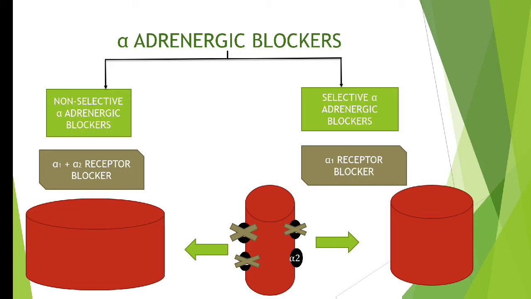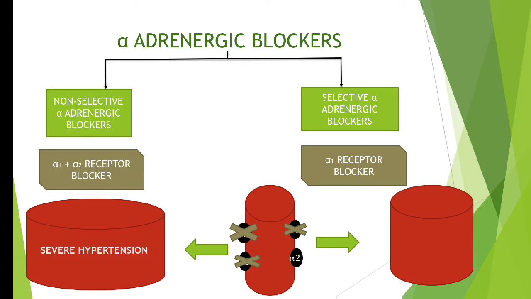Okay, so vasodilation is produced by both selective as well as non-selective alpha adrenergic blockers, but non-selective alpha adrenergic blockers are producing more stronger vasodilation as compared to the selective alpha adrenergic blockers. Since more strong vasodilation is produced by non-selective alpha adrenergic blockers, they are mainly used in the treatment of severe hypertension.